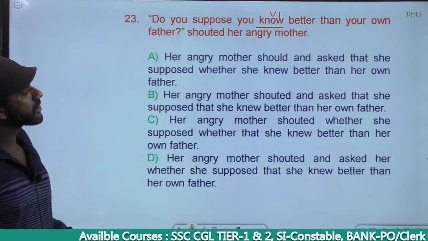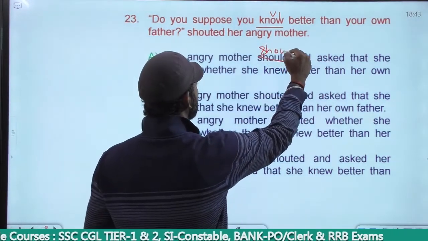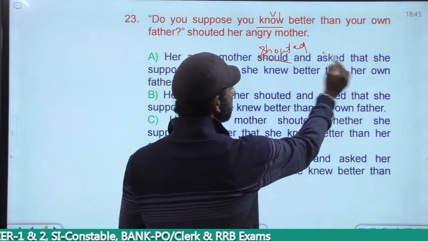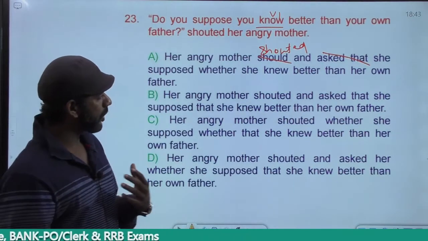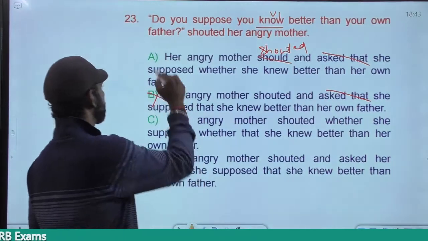Come to option A. Her angry mother shouted. It could be shouted. Her angry mother shouted and asked that. Asked that is a wrong usage. I told you, ask cannot be followed by to or that. Based on that, A is gone, B is gone.